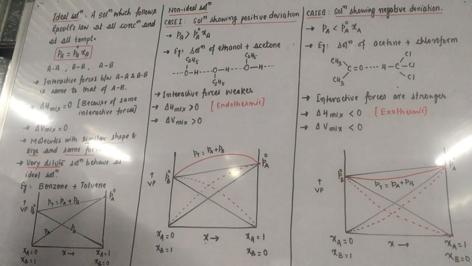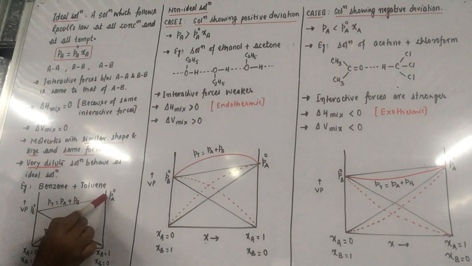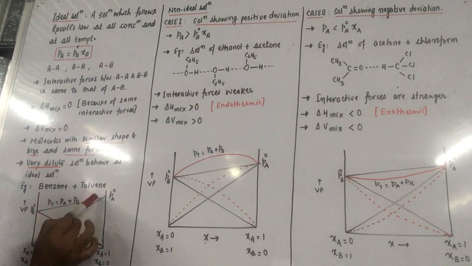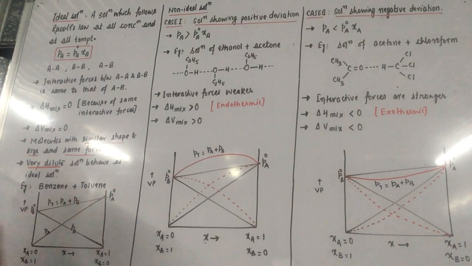And for component B, XB is 0 here, at the origin, and XB is equal to 1 here. So when XB is equal to 1, this is the case of P naught B. It's the pure component. Now when we join these two lines of P naught A and P naught B, we have taken P naught A a bit higher than P naught B. It means we have assumed the vapor pressure of A to be more than the vapor pressure of B. So the total vapor pressure will lie on this line.